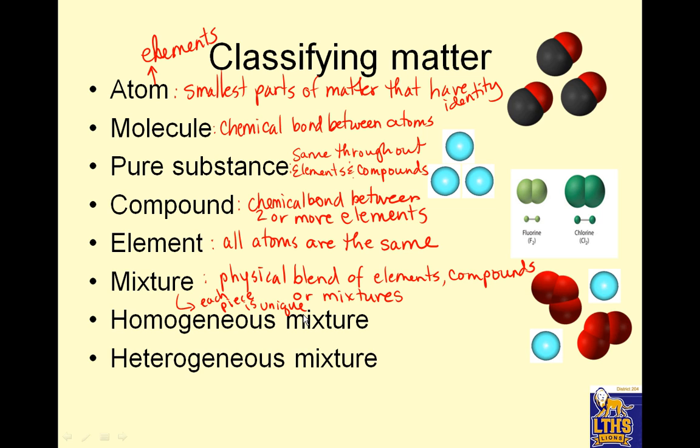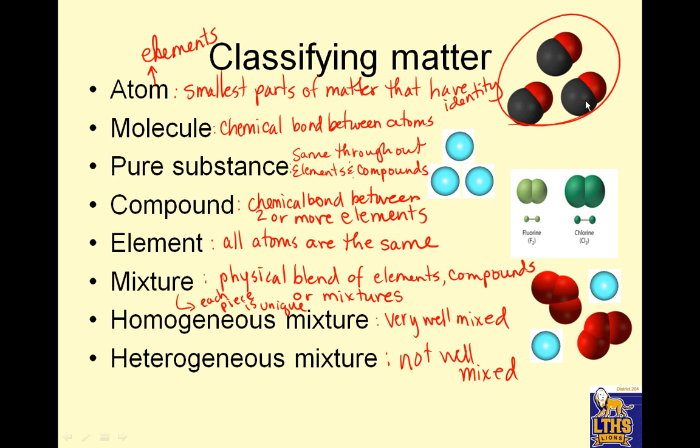Each piece of a mixture has its own unique properties. There are 2 kinds of mixtures, and the homogeneous is very well mixed, so that it looks pretty much the same, but it's still got individual parts. Heterogeneous is not well mixed. So you can see the different parts and distinguish them. Okay, so let's look at these pictures.